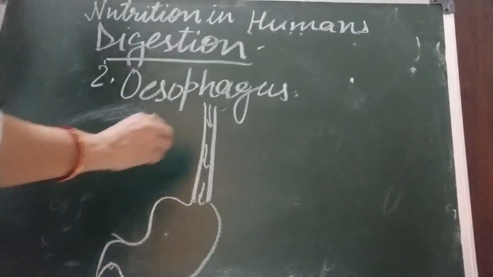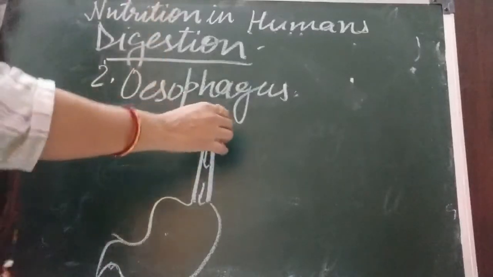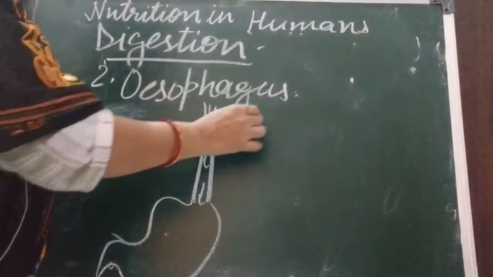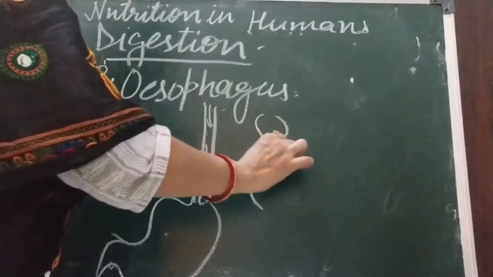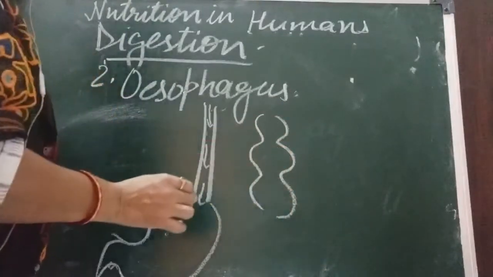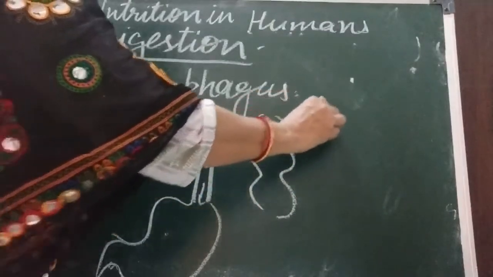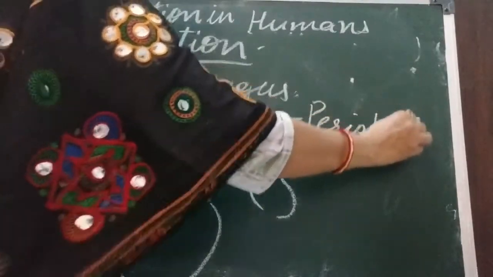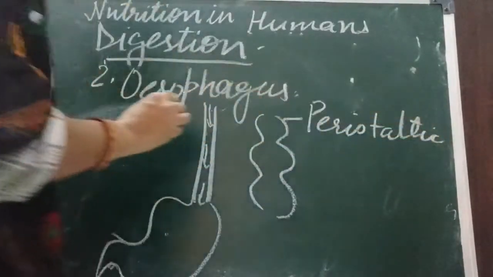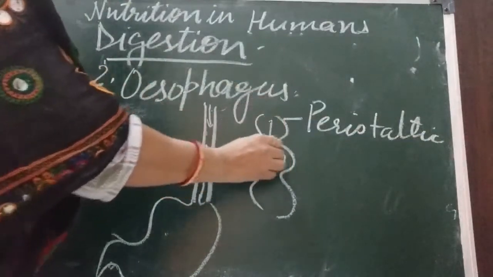Stomach. But how does this food go down? This food pipe contracts and expands. This contraction and expansion is called peristaltic movement. This peristaltic movement helps in pushing that bolus.